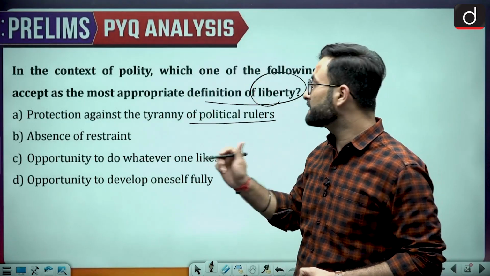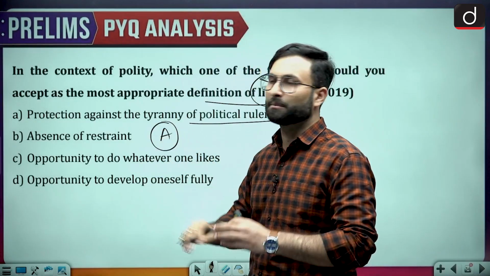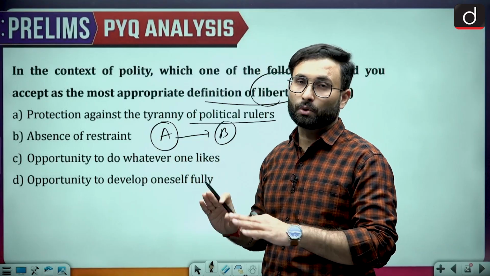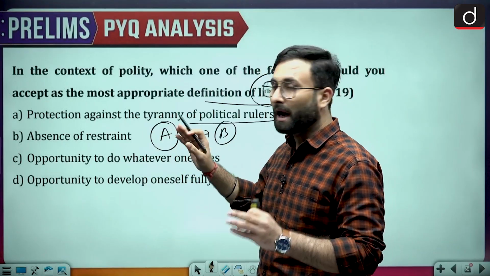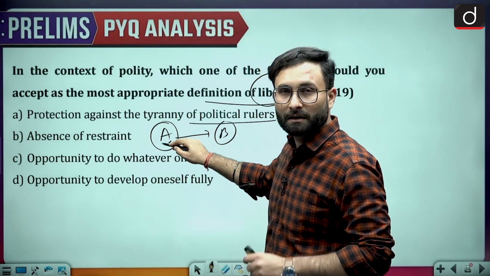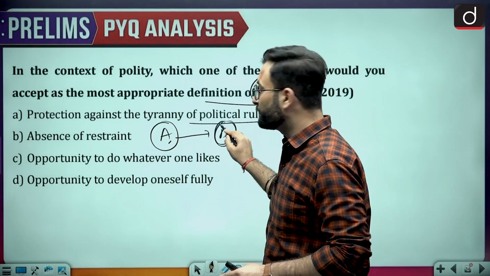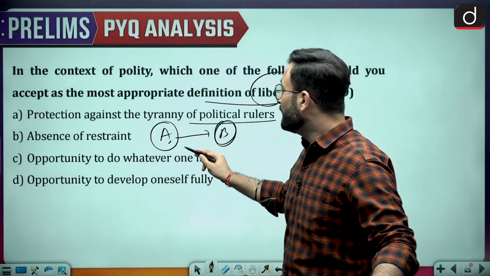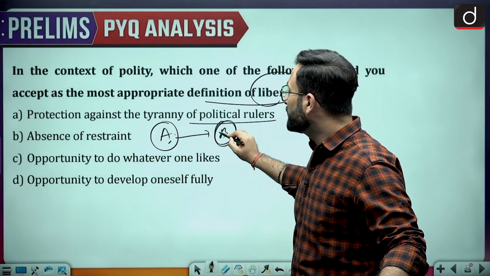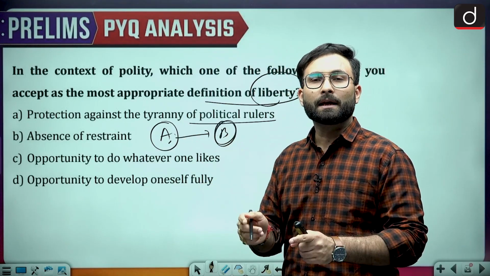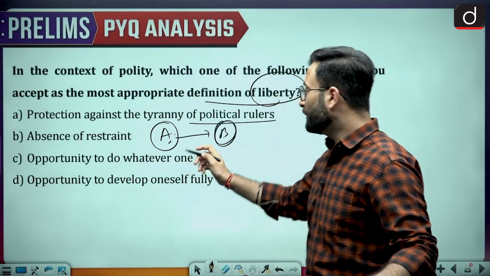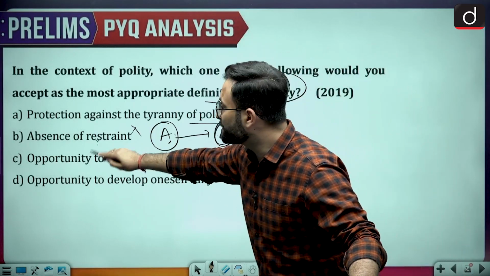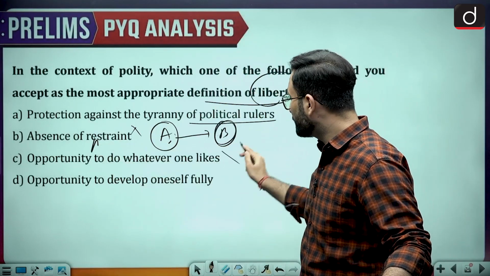If there is absolute freedom, let's say Mr. A has been given absolute freedom, no restraint is there, so he goes and kills Mr. B. Is that liberty? No, that is not liberty. The idea is that this person has liberty in his sphere, this person has liberty in his sphere, but there are some reasonable restrictions which make sure that this person does not violate the rights of the other, so that both of them can develop fully. So this cannot be the answer. Opportunity to do whatever one likes, that again is the absence of all restraint, so that cannot be the answer.